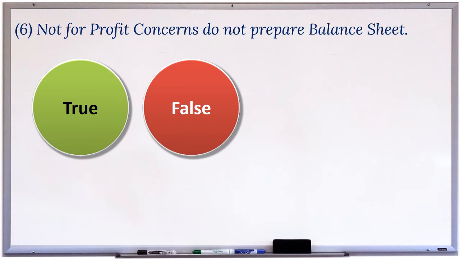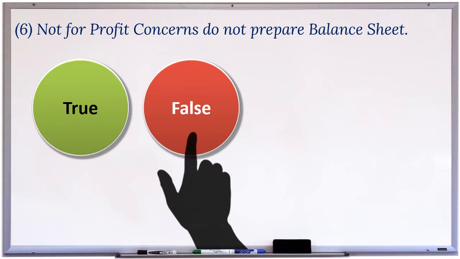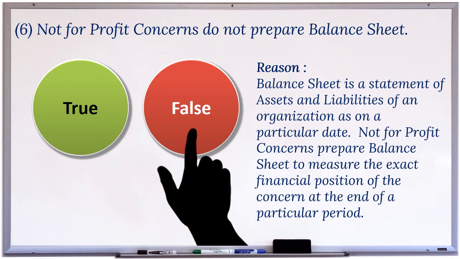6. Not-for-profit concerns do not prepare balance sheet. This statement is false. Reason: Balance sheet is a statement of assets and liabilities of an organization as on a particular date. Not-for-profit concerns prepare balance sheet to measure the exact financial position of the concern at the end of a particular period.